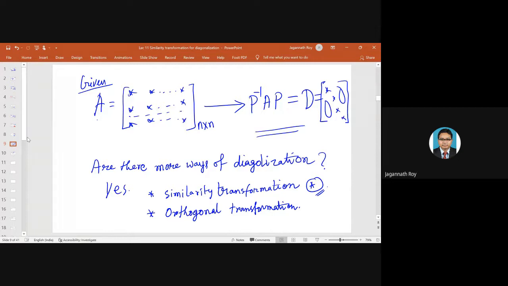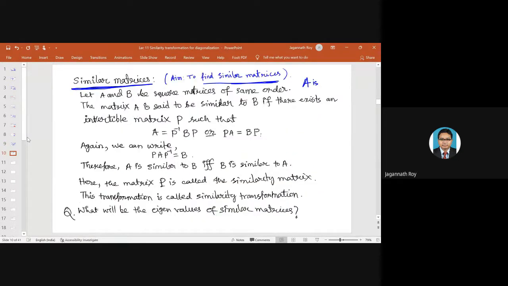Now another definition can be given in this way. If A is similar to a diagonal matrix, then we call A diagonalizable. For that, we have to understand what a similar matrix is. A is said to be similar to B, of course, they will have the same order, square matrices of the same order, if there exists an invertible matrix P such that A equals P inverse BP.